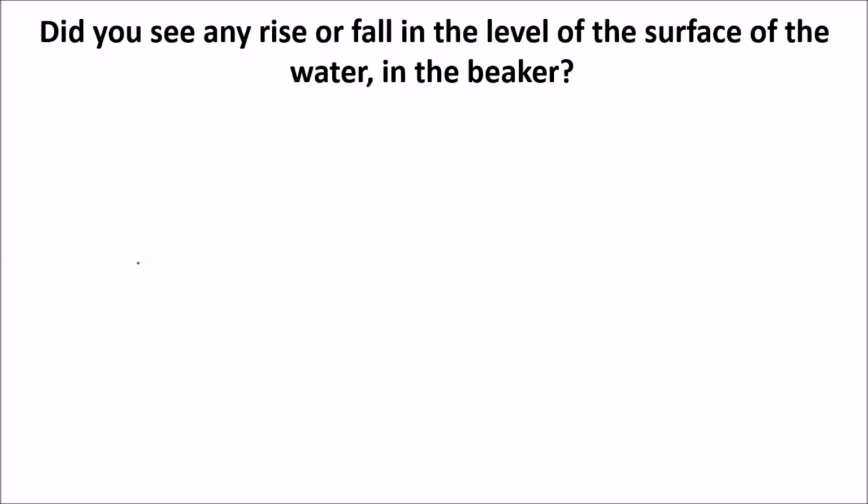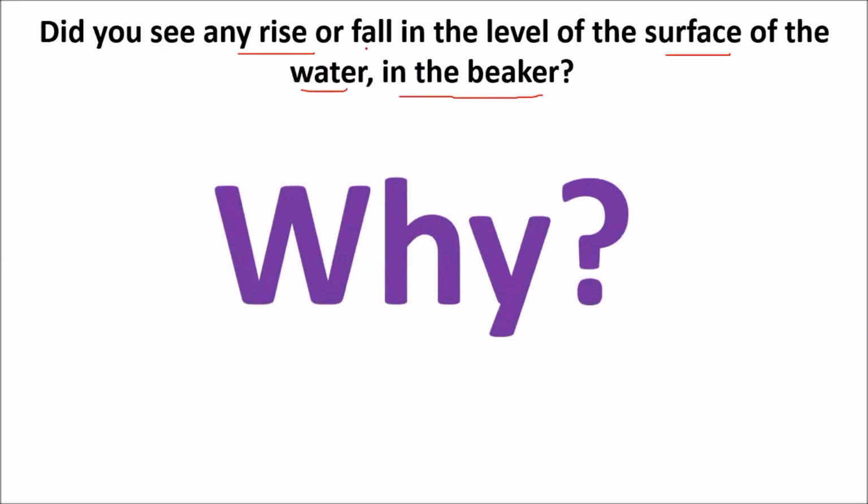Did you see any rise or fall in the level of the surface of the water in the beaker? If you see any rise, why did it happen? If you see any fall in the level of the surface of the water, why does it happen? Let's see.